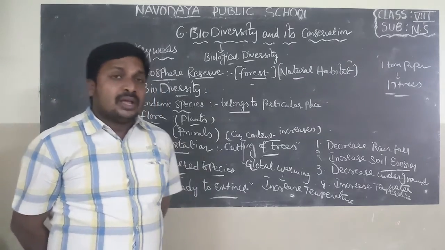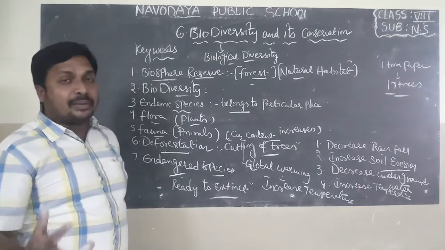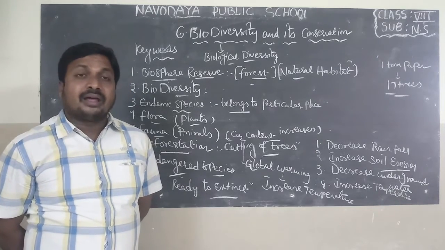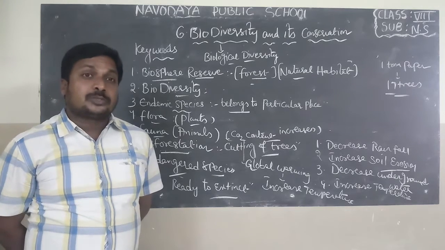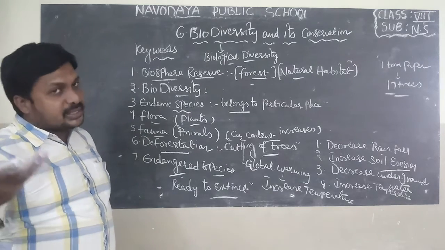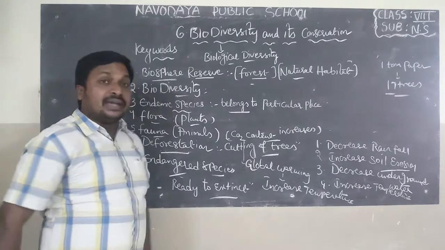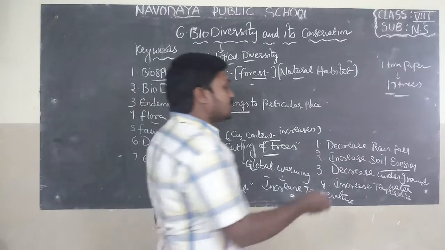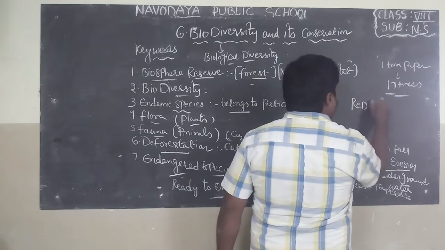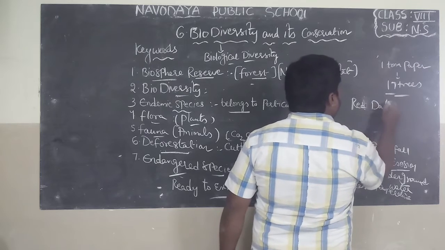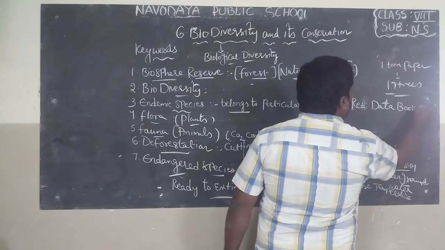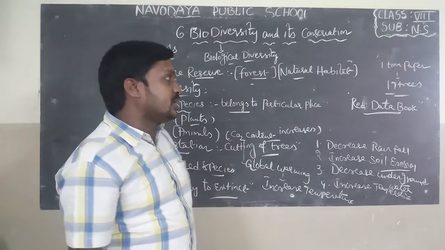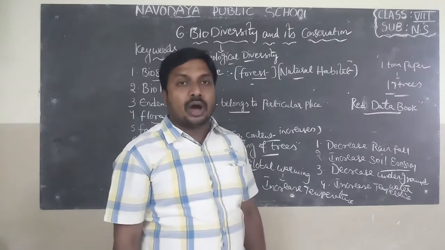Example, dinosaur. For example, if you take some animals like tiger, lion, and birds like crows, sparrows, all these are ready to go extinct. Such animals are called endangered species. The book which contains a list of endangered species is known as Red Data Book or Red List Book.